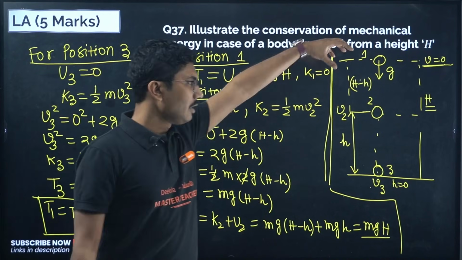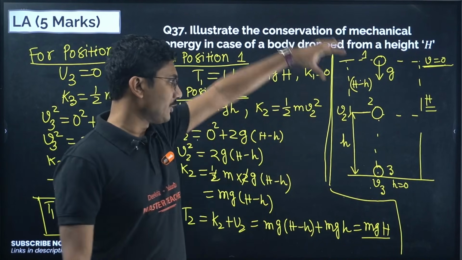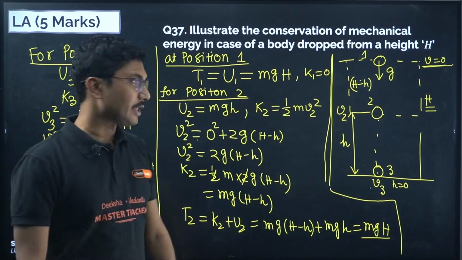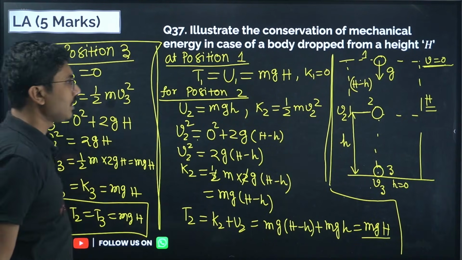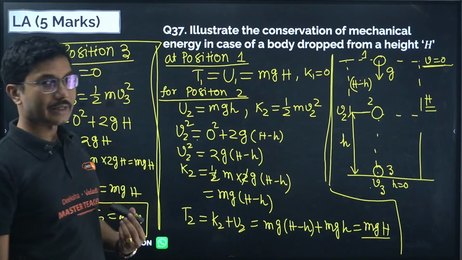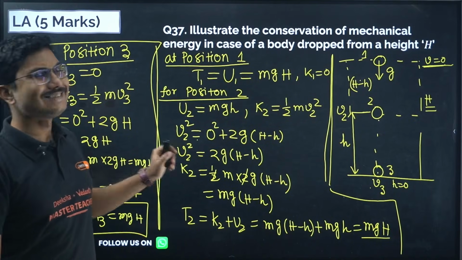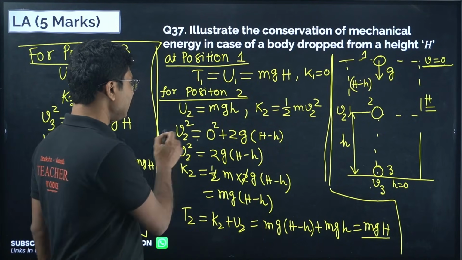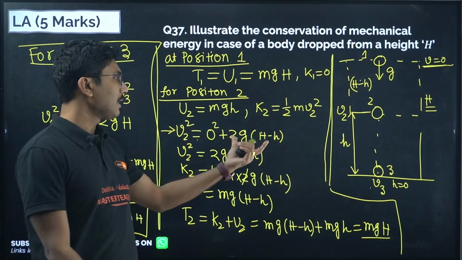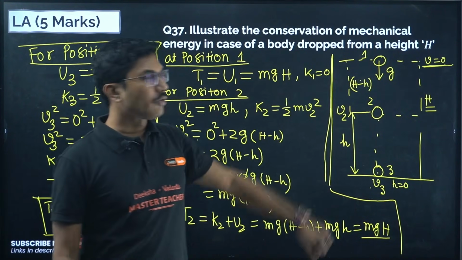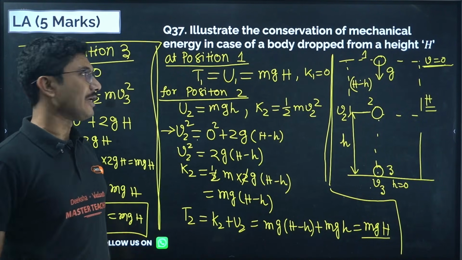So the energy of an object which is being dropped is constant throughout the motion. This is a very important derivation. If you want to practice it, practice 2 times, but it is an easy, simple derivation. The only trick is for position 2, how you find velocity. If you know the displacement, then you can solve any kind of problems.